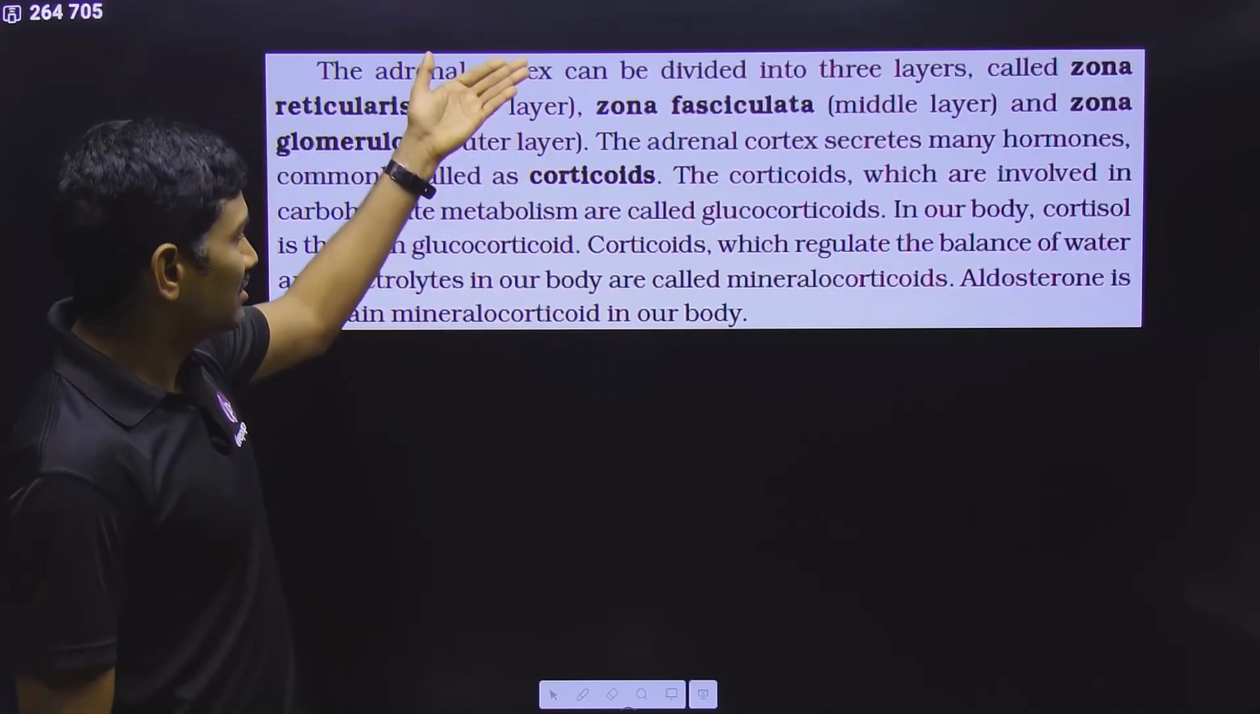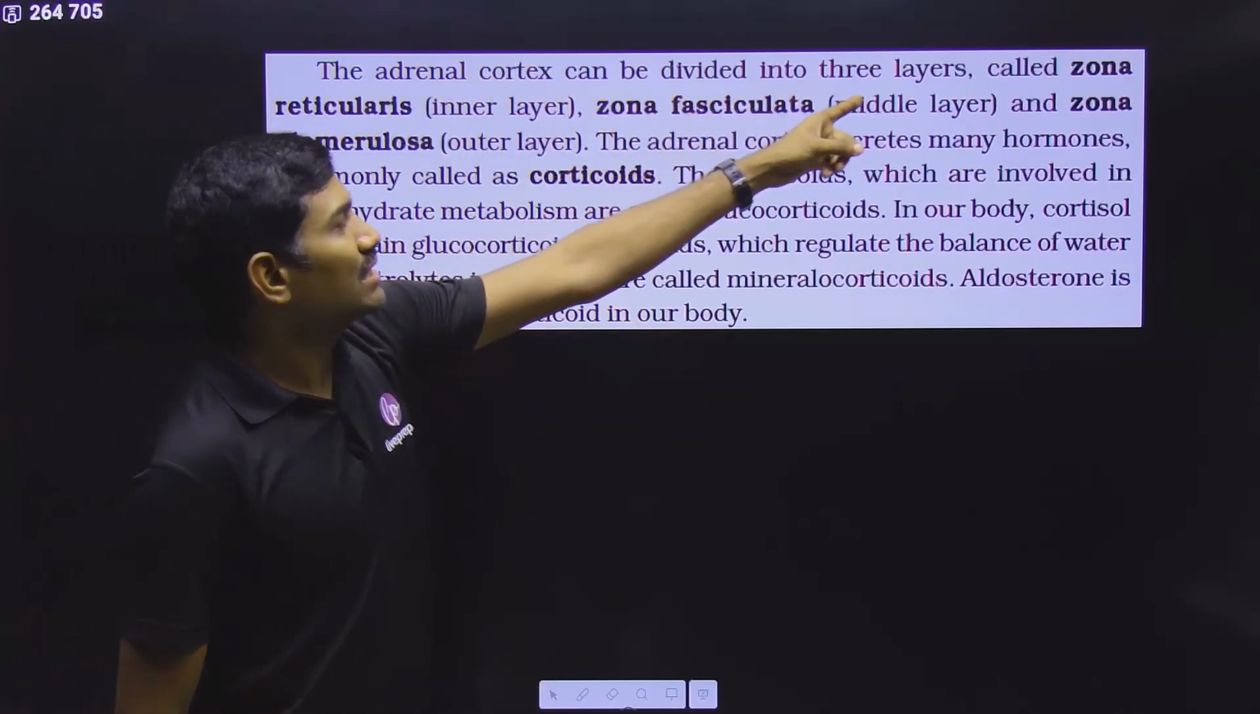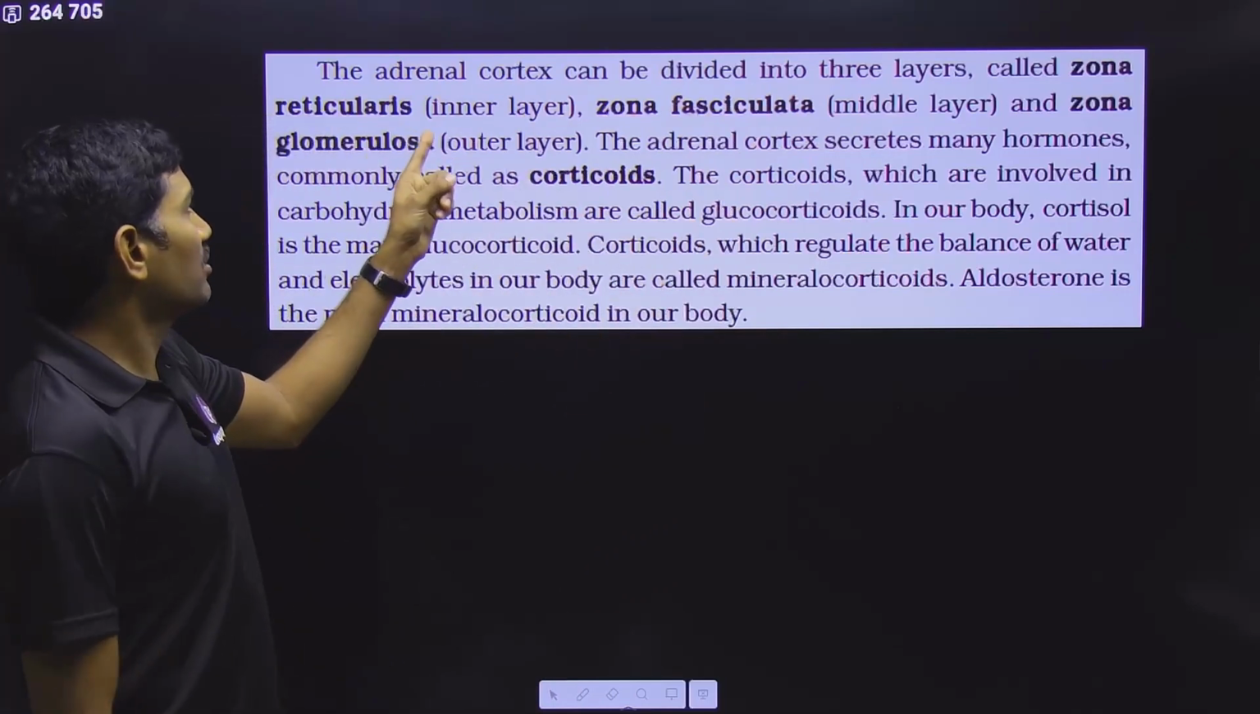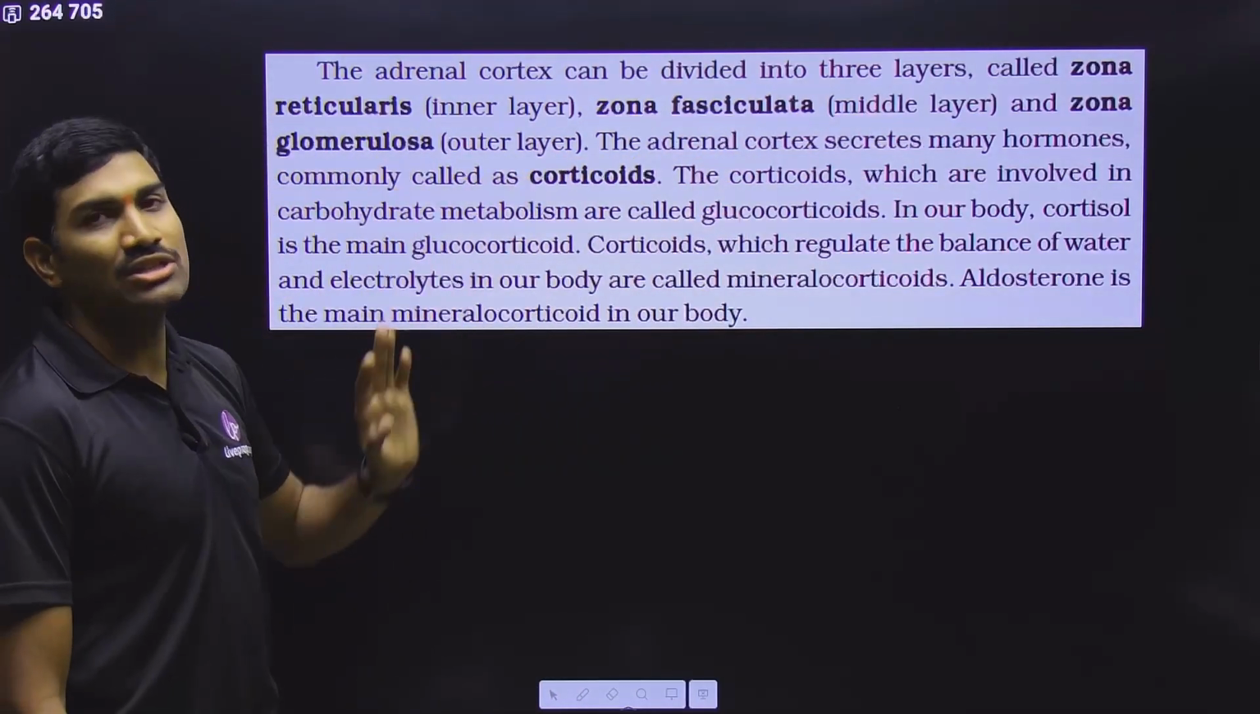Clear, and come back to this. This is the direct information they give. Simply I will read it here. The adrenal cortex can be divided into 3 layers. Zona reticularis is the inner layer, zona fasciculata is the middle layer, and zona glomerulosa is the outer layer.